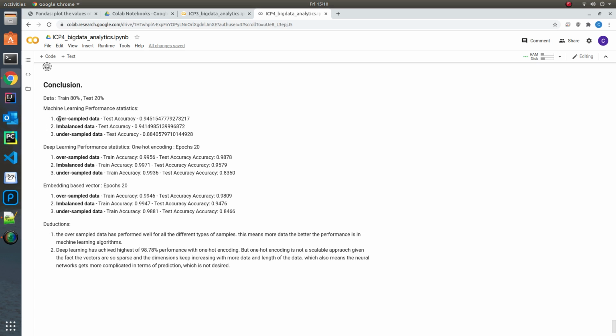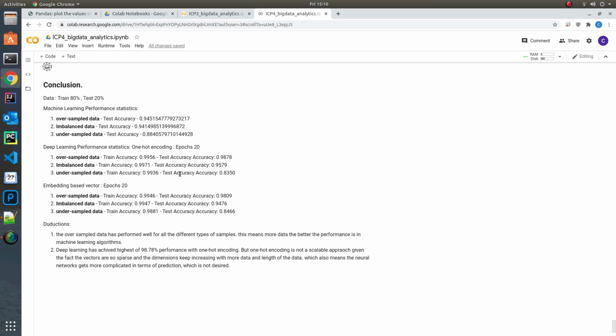The same application with deep learning classifiers using one hot encoding: you can see the oversampled data training accuracy is as high as 99.56, and the test accuracy is 98.78, the highest of all. And for the imbalanced data, the training accuracy is about 99.71 and 95.79 for the test accuracy. And the same is the case with undersample.